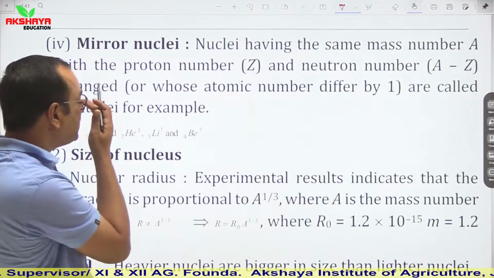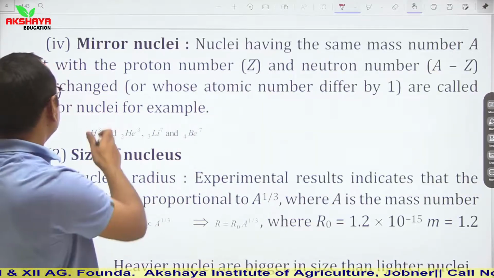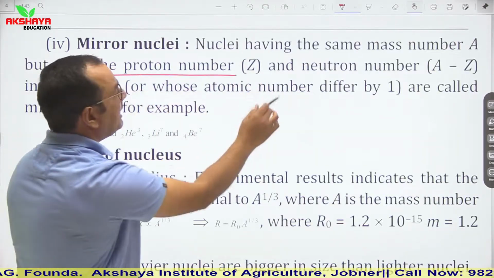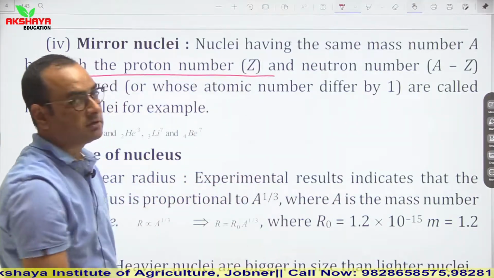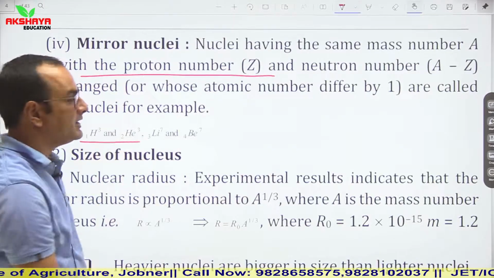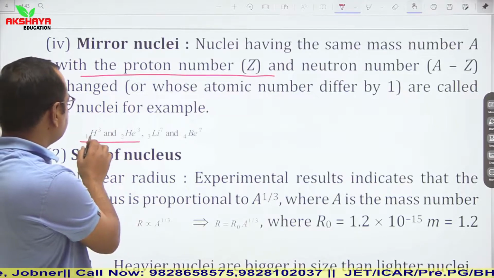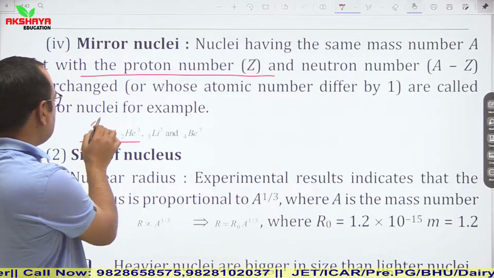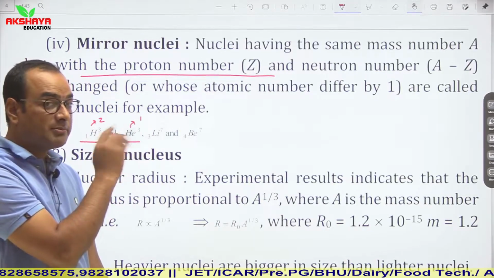Then mirror nuclei. Mirror nuclei have the same mass number, but the proton number and neutron number are different. So you can clearly see by these examples, 1H3 and 2He3. In the first one the number of neutrons is 2 and here the number of neutrons is 1. And these are mirror nuclei.